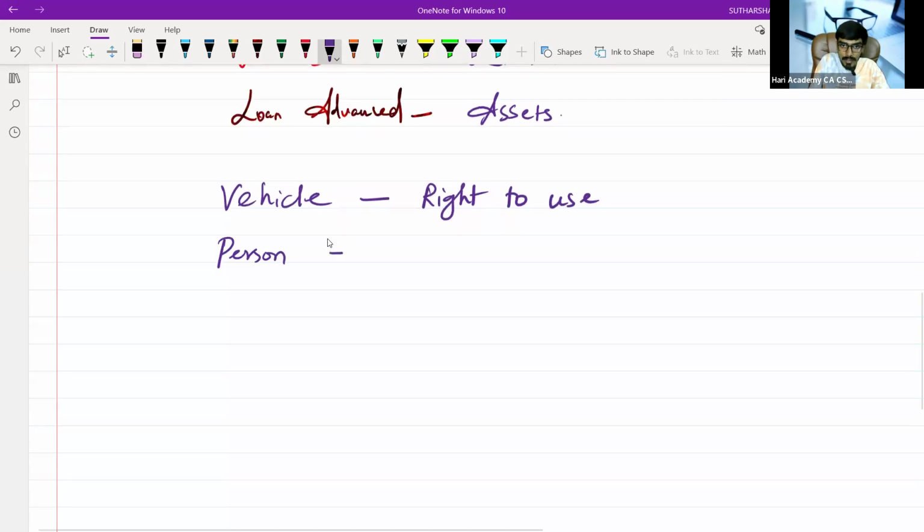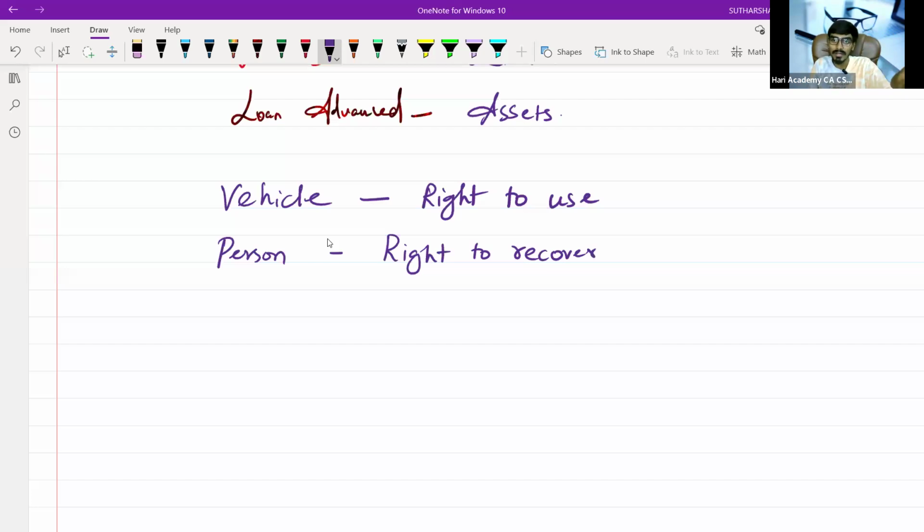Person. Sir, shall I write that we use that person? No, guys. How can you use a person? From a person in accounting, you have a right to recover. If I say vehicle, car, machinery, I have a right to use. To give a more polished meaning, an asset is something held by a business enterprise, for more or less than 12 months, which will derive a future economic benefit, FEB. If I have a right to use a vehicle, that is my asset.